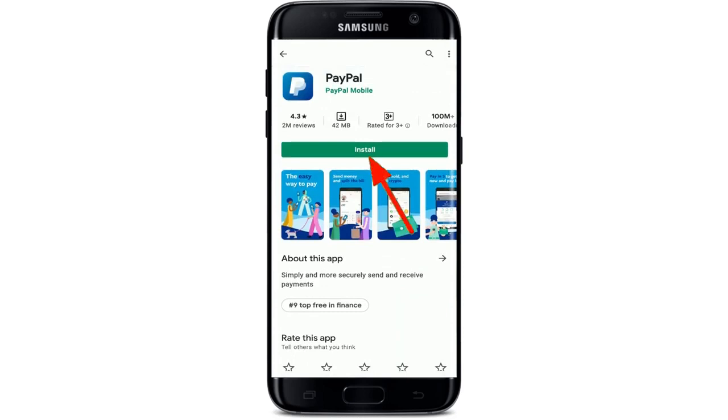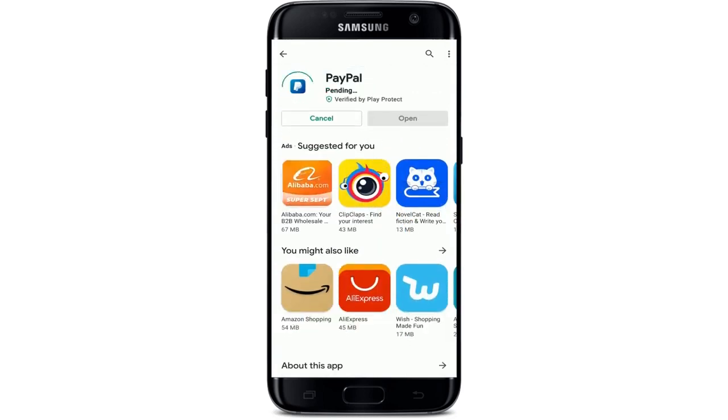Now in order to download the application, tap on the green Install button right beneath the application displayed. Wait until your application gets downloaded on your Android phone. With a PayPal account, you can make an online payment, send and receive money, or set up a merchant account easier, safer and faster. Once the application gets downloaded, wait until it gets installed on your device.